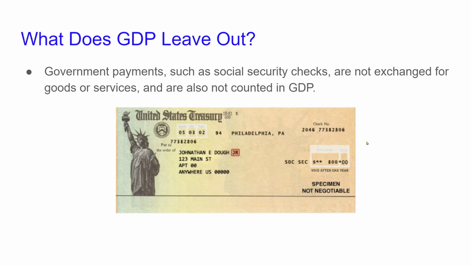And then the other thing is anything that is a government payment that is not an exchange for good or service. So like if the government is buying a tank, right, or is building a school or a hospital, that is included in gross domestic product. However, if your grandparents or parents or whoever are getting a Social Security check, that is not included in GDP. And the reason why is you and I pay into Social Security. The government holds on to that money.